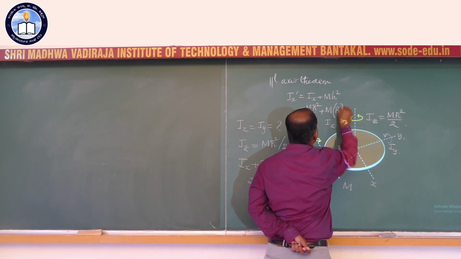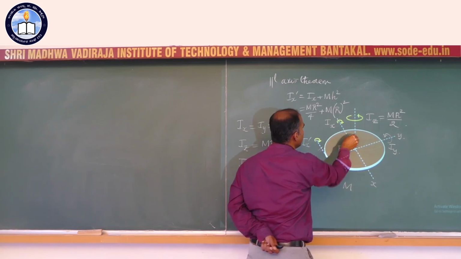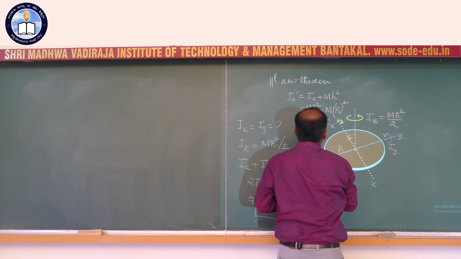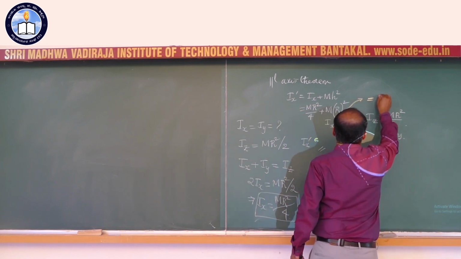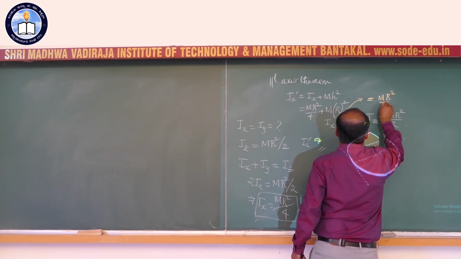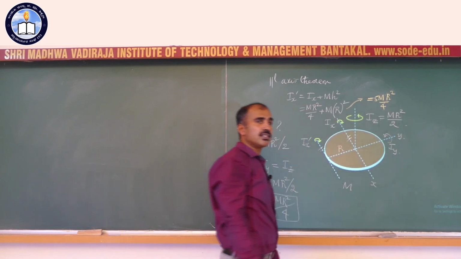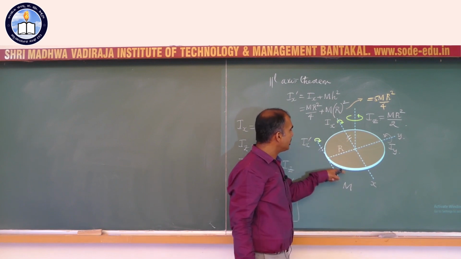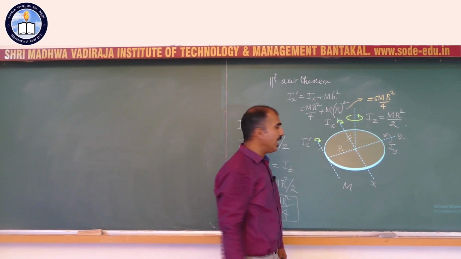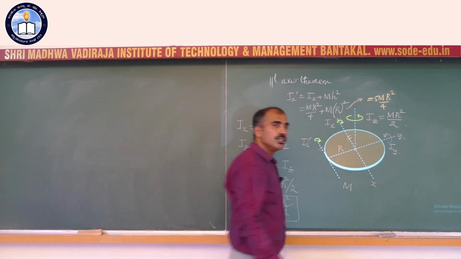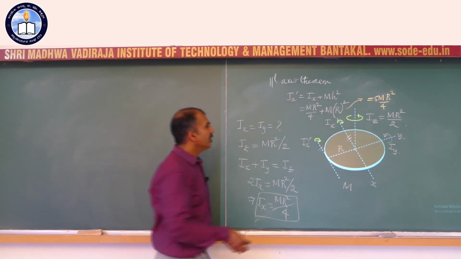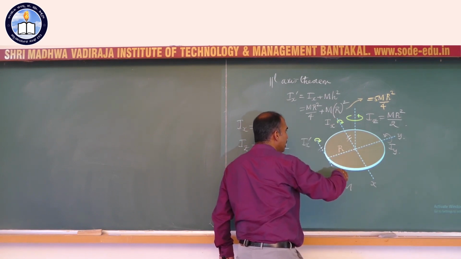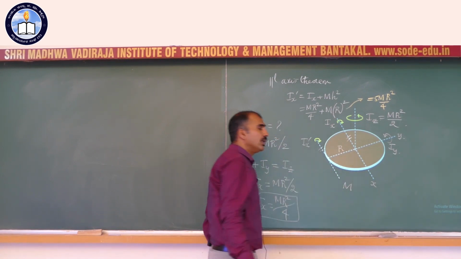H is r itself. H is the perpendicular distance between two parallel axes, which is r. So m r square by 4 plus m r square, eventually you get 5 m r square by 4. 5 m r square by 4 is the moment of inertia of the coin or a disk about an axis passing through the edge and parallel to the plane. I repeat, the moment of inertia of the disk about an axis passing along the edge and parallel to its diameter.